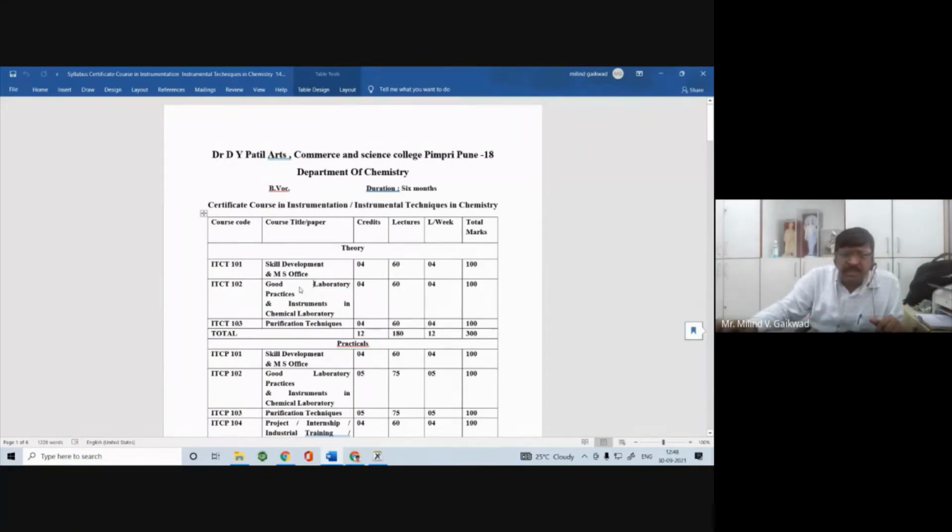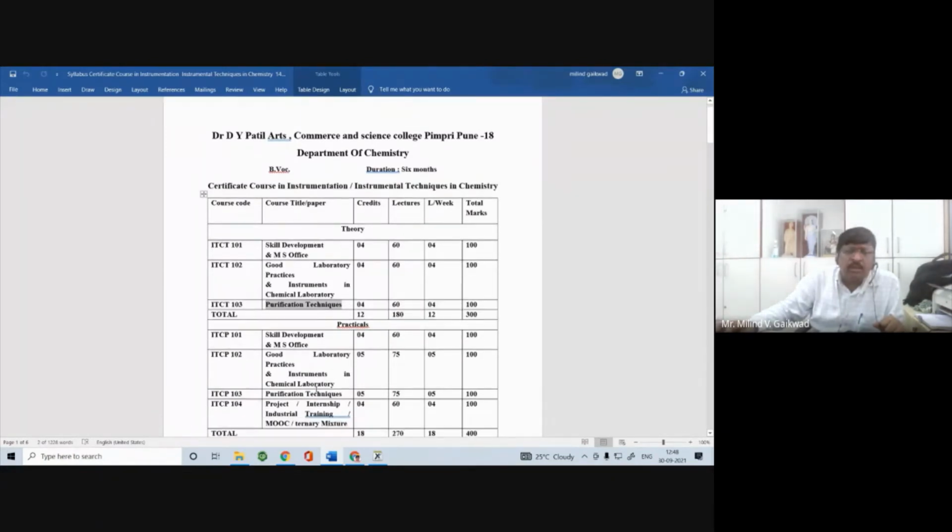Then, instruments in the chemical laboratory. In chemistry, we have different types of instruments like IR, NMR, mass, UV, pH meter, and potentiometer for potentiometry. We have hands-on training on some of the instruments and purification techniques. In purification techniques, there are a number of techniques by which we can purify an organic compound. Here we are going to learn all these techniques.